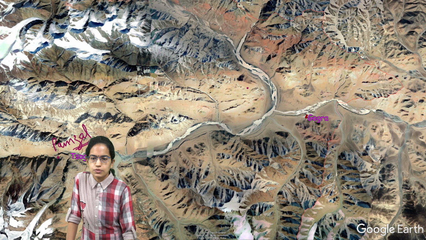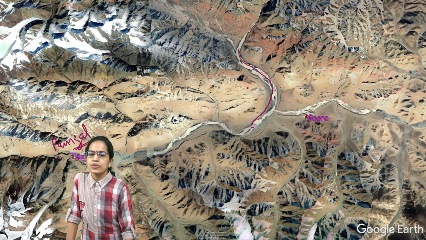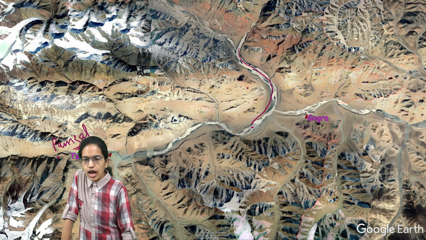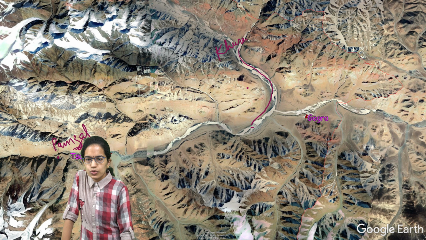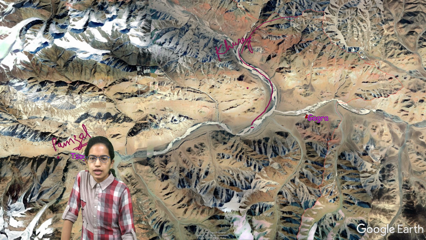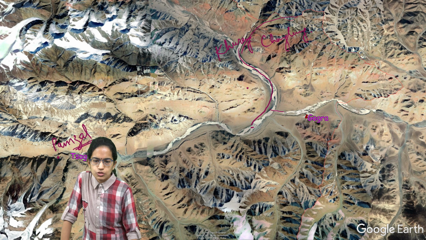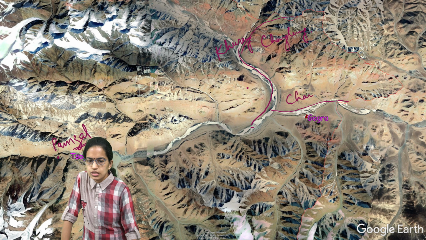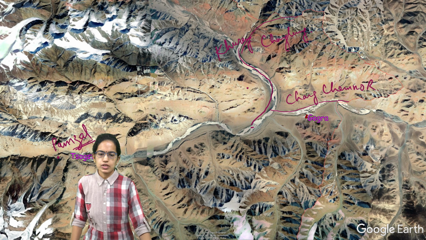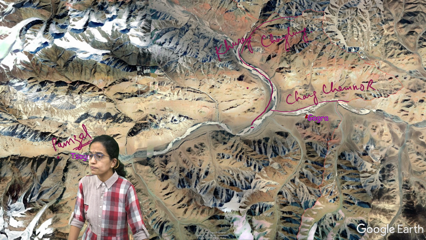Now this Hot Springs region, let me help you recall again. This is the river which is known as the Khurang River. So Khurang River merges with another river, the Changlung River, and this Khurang River meets the Changchemo River. So those are the rivers which surround the region of Gogra. I just mark the river here as Changchemo River.